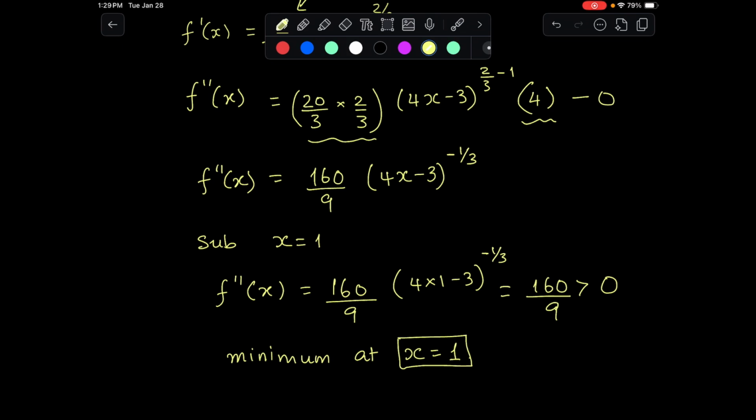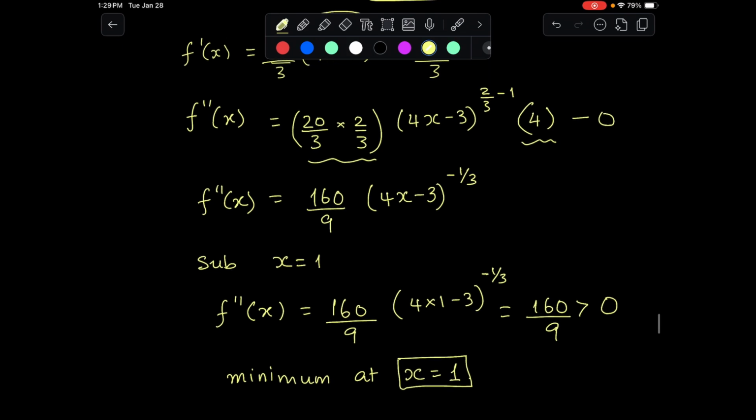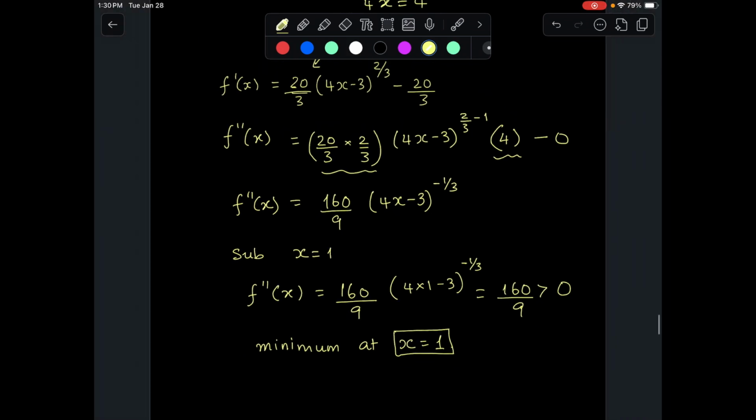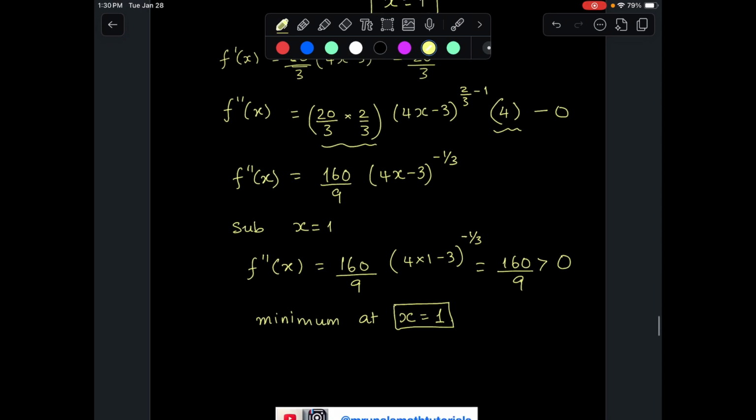Alright then, that's about today's video. We have seen stationary points. What are the conditions for a stationary point? We have seen how to find the second derivative. We have also seen how to apply the chain rule.